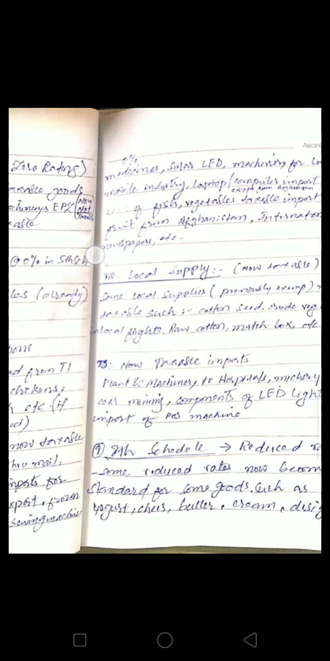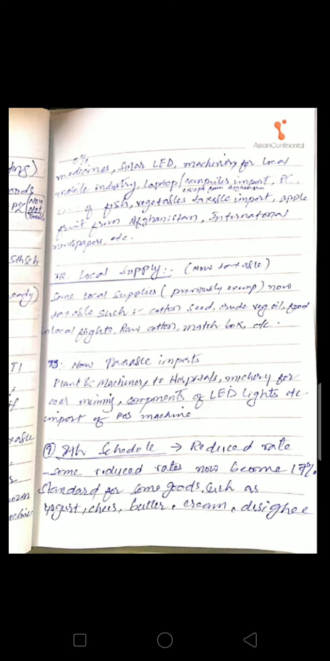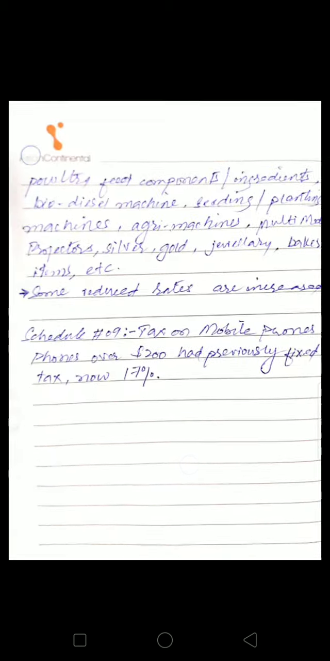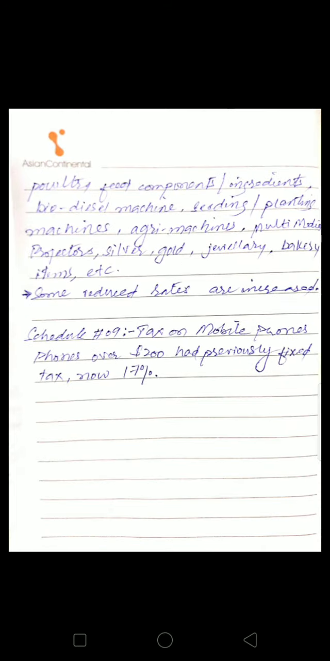These are the goods which were earlier charged at reduced rate. For example, previously yogurt was charged at 10% if it was supplied in retail packaging with brand name. But now this product has become standard rate, 17% chargeable. And there are some reduced rates which have become increased.